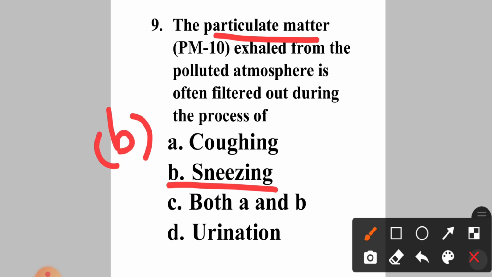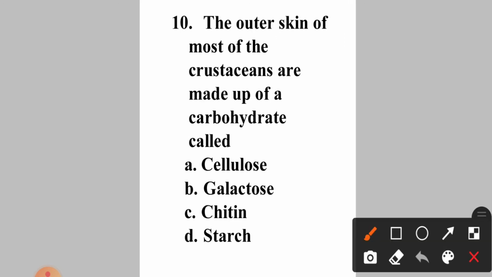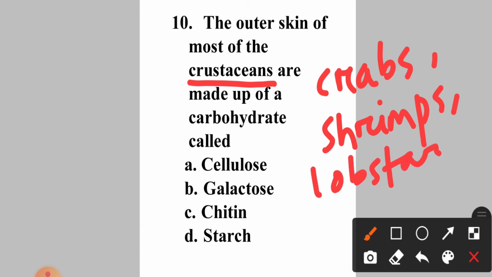Now come to question number 10. The outer skin of most of the crustaceans is made up of a carbohydrate called option A. Cellulose, B. Galactose, C. Chitin, D. Starch. Okay. So crustaceans involve animals like crabs, lobster, shrimp, etc. Okay. And their outer wall is made up of the carbohydrate called what? Chitin. Okay. Remember this. Answer will be option C.